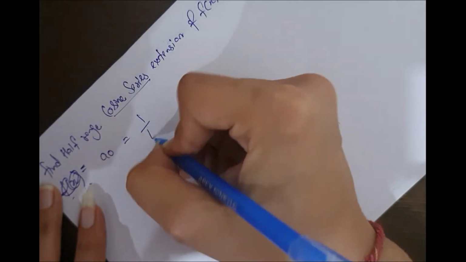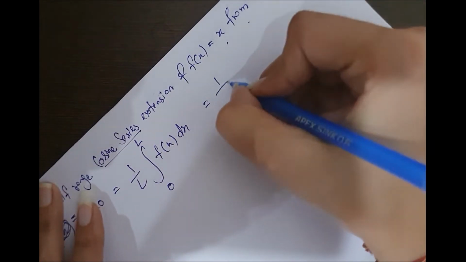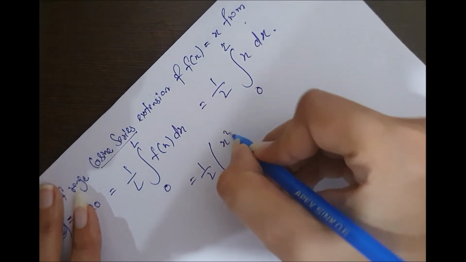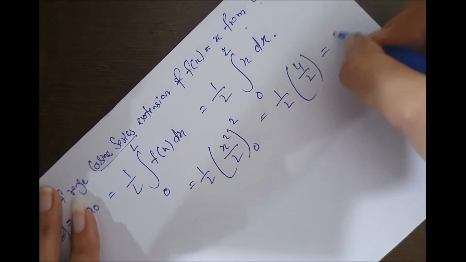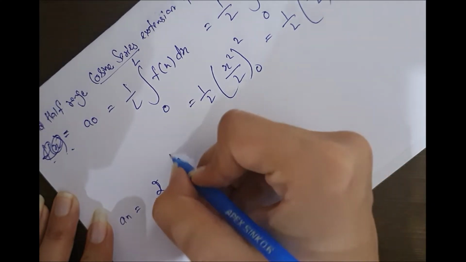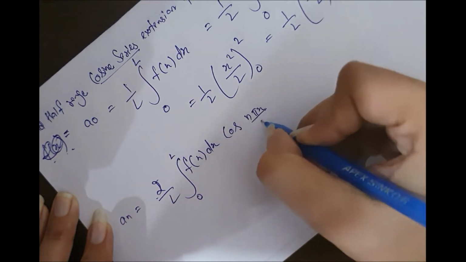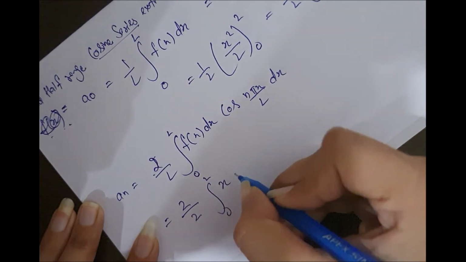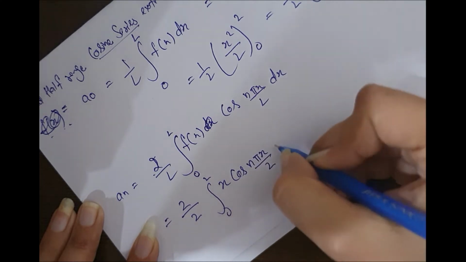So a naught will be 1 by L, 0 to L, f(x) dx. So 1 by 2, 0 to 2, x dx, 1 by 2, x square by 2, 0 to 2, 1 by 2, 4 by 2, which is 1. Now the an value, that is 2 by L, 0 to L, f(x) cos(n pi x by L) dx. This will be 2, 0 to 2, x cos(n pi x by 2) dx.